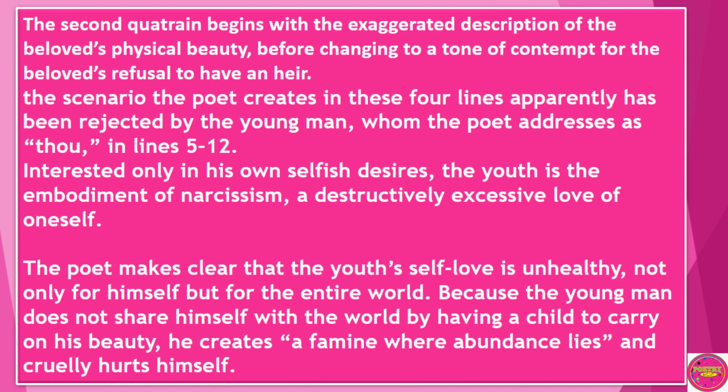The second quatrain begins with the exaggerated description of the beloved's physical beauty, before changing the tone of contempt for the beloved's refusal to have an heir. The scenario the poet creates in these four lines apparently has been rejected by the young man, whom the poet addresses as thou in line 5 to 12. Interested only in his own selfish desire, the young man is an embodiment of narcissism, thus, a destructively excessive love for oneself. The poet makes it clear that the young man's self love is unhealthy, not only for himself, but for the entire world.